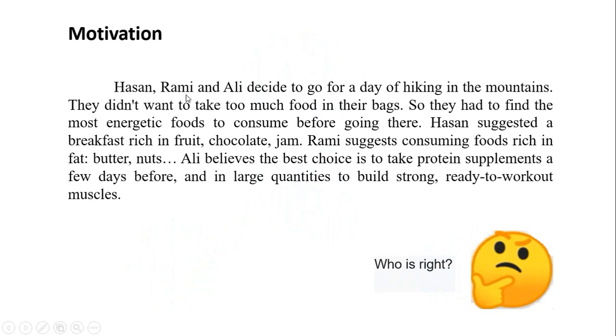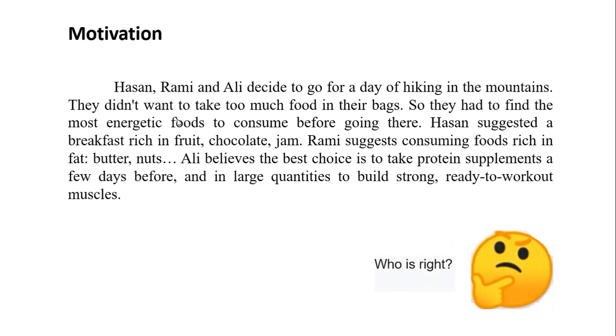Motivation. Hassan, Rami, and Ali decide to go for a day of hiking in the mountains. They didn't want to take too much food in their bags, so they had to find the most energetic food to consume before going there. Hassan suggested a breakfast rich in fruit, chocolate, jam. Rami suggested consuming foods rich in fat, butter, and nuts. Ali believes the best choice is to take protein supplements a few days before and in large quantities to build strong muscles. Who is right?